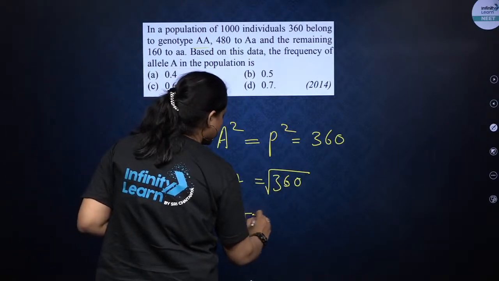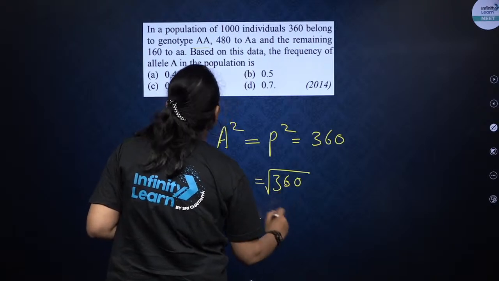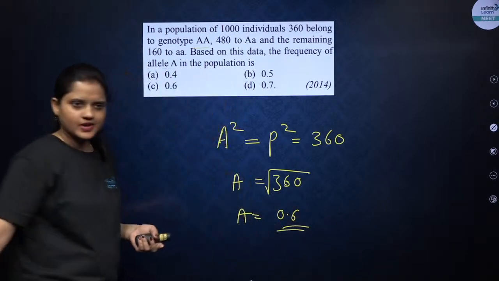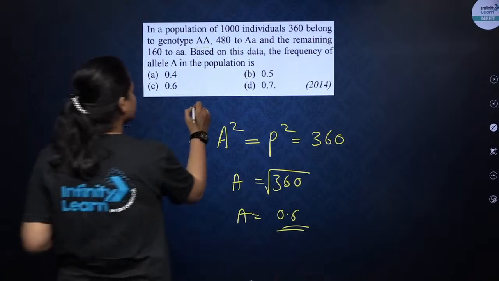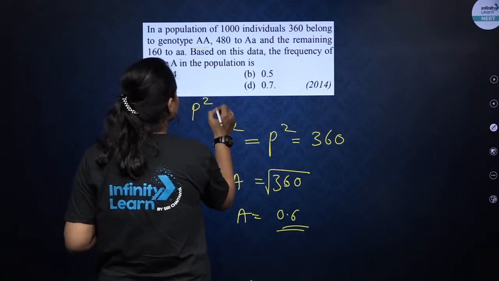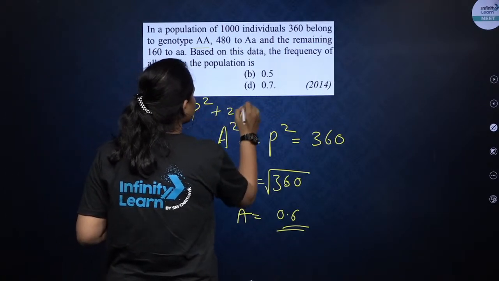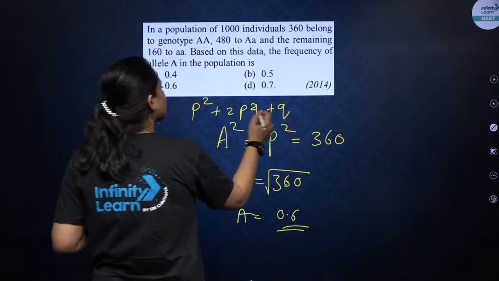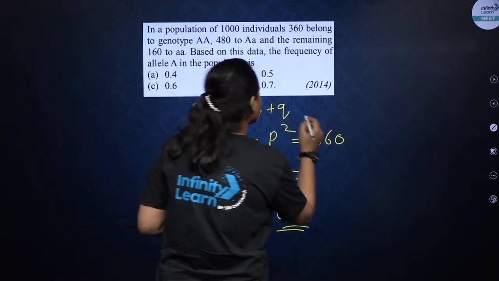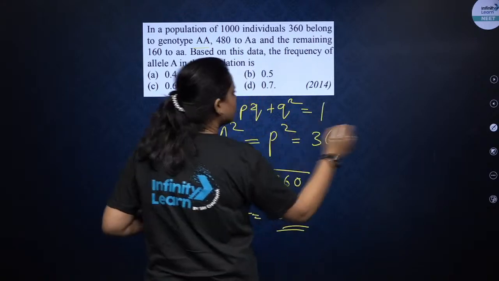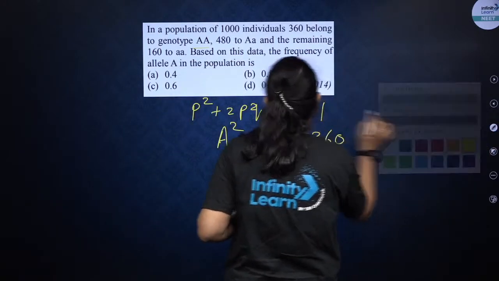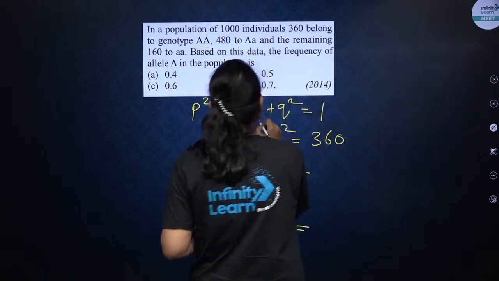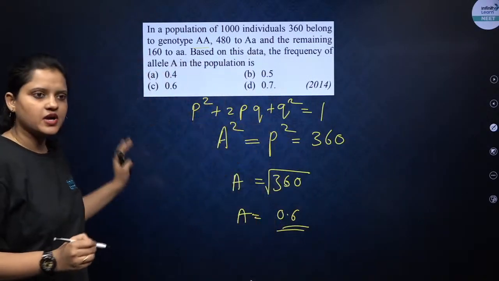Now A will be around 0.6, and this is according to the Hardy-Weinberg principle that states that P square plus 2PQ plus Q square is equal to 1. This is the Hardy-Weinberg equilibrium.